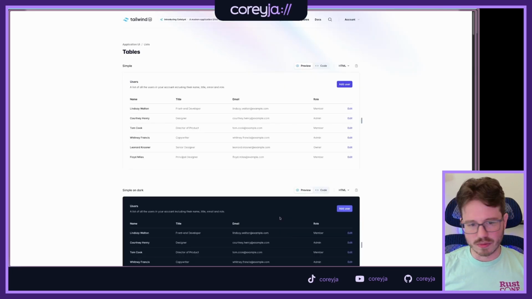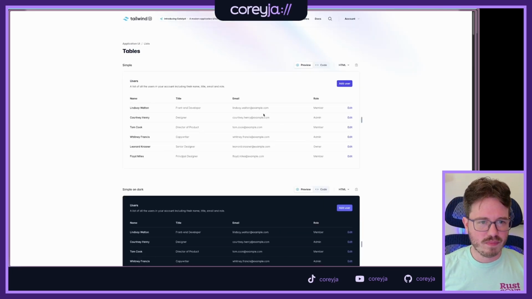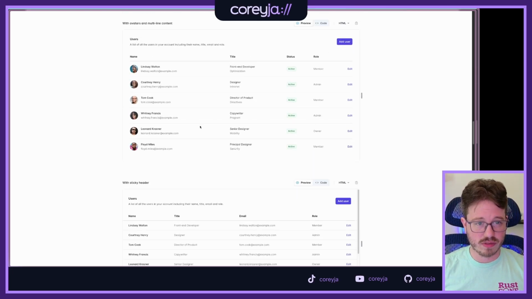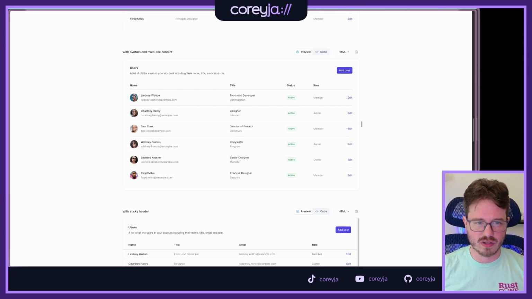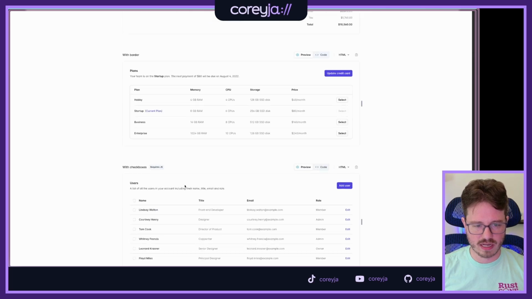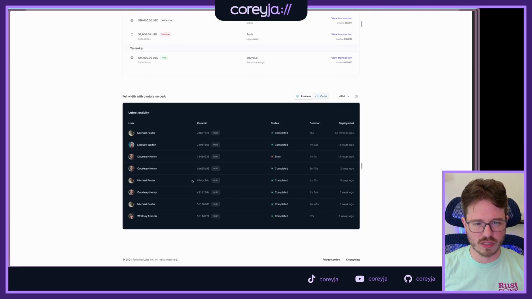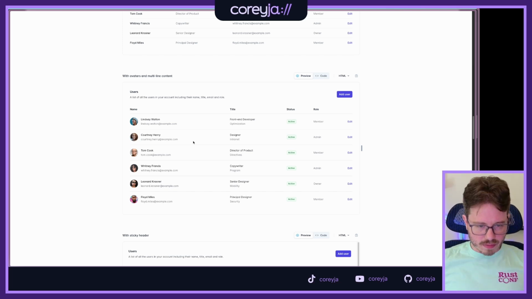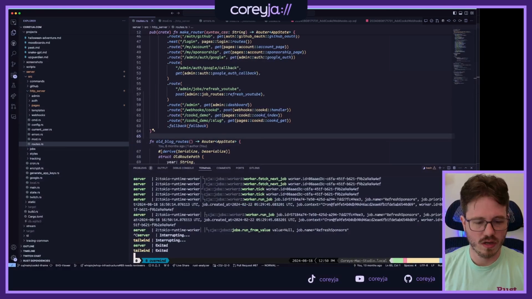I think we're going to start with a table. And probably just a simple one, but we'll start with a simple one and we'll add things to it. But eventually I do want the avatars with multi-line content. That's kind of what I'm going to shoot for, probably. Something like this. It's not going to be exactly like this. It's going to be maybe quite a bit different, but this is kind of the idea that I want to shoot for.